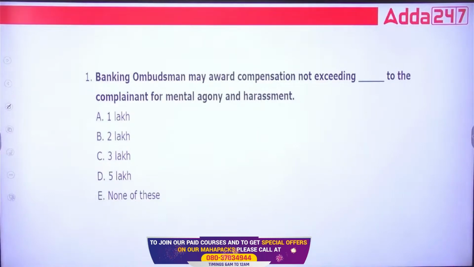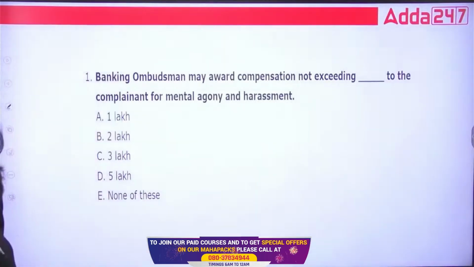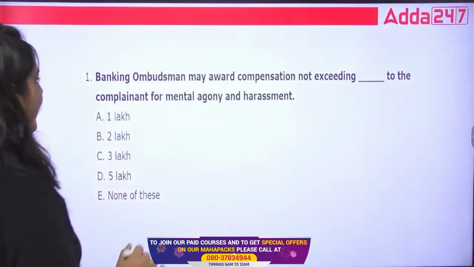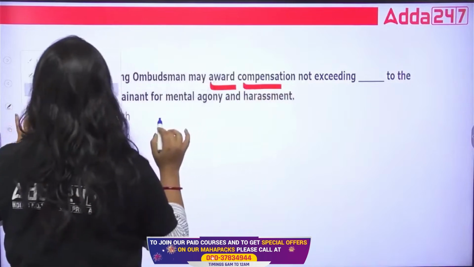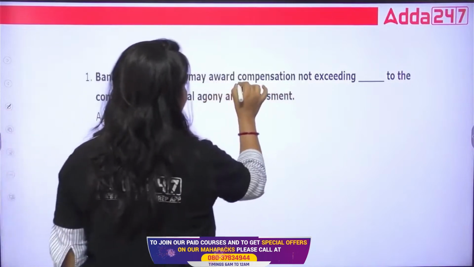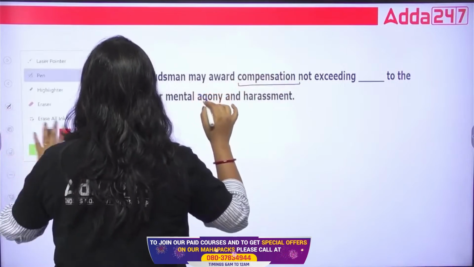The first question on the screen is this, class. The first question is about the banking ombudsman. The banking ombudsman may award compensation. What is compensation, class? Compensation is basically the monetary relief.